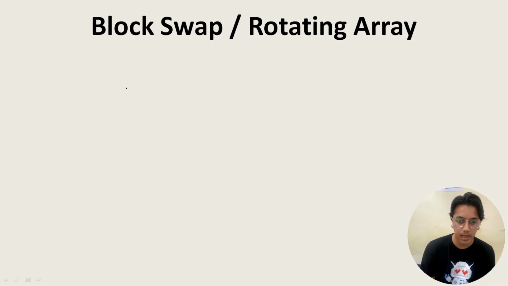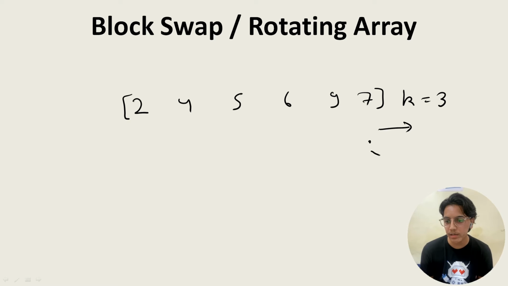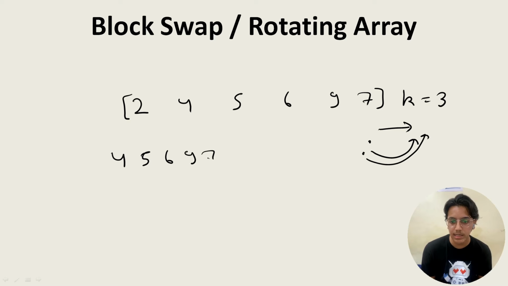Clock swap is also a very good algorithm, or in general we can say rotating an array. So supposedly 2 4 5 6 9 7, this is an array given to us, okay? And we have been given k is equal to 3, that is we have to do 3 times rotation, and in this algorithm usually we go left to right, that is we'll pick an element from here and put it at the end, then pick the next element from here and put it at the end. So if k is equal to 3, what will be the working? First the array will become 4 5 6 9 7, and then 2 will come over here, okay? Note 2 has come over here. This was the first iteration.